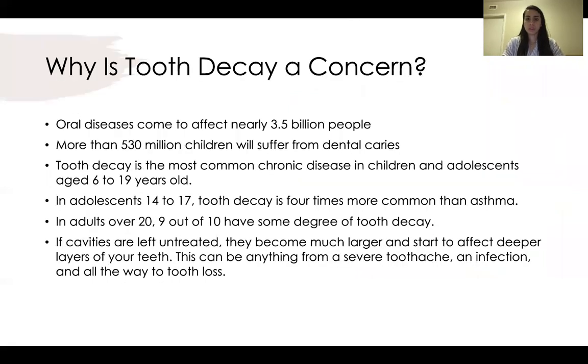So, why is tooth decay a concern? Oral diseases affect nearly 3.5 billion people. More than 530 million children will suffer from dental caries. Tooth decay is the most common chronic disease in children and adolescents ages 6 to 19 years old. In adolescents 16 to 17 years old, tooth decay is 4 times more common than asthma. In adults over 20, 9 out of 10 will have some form of tooth decay.